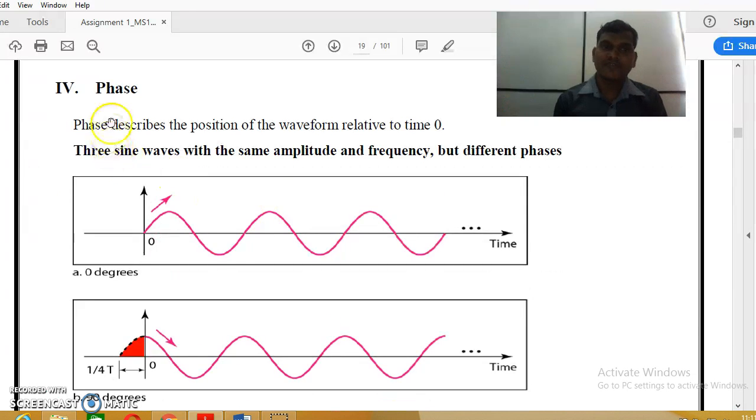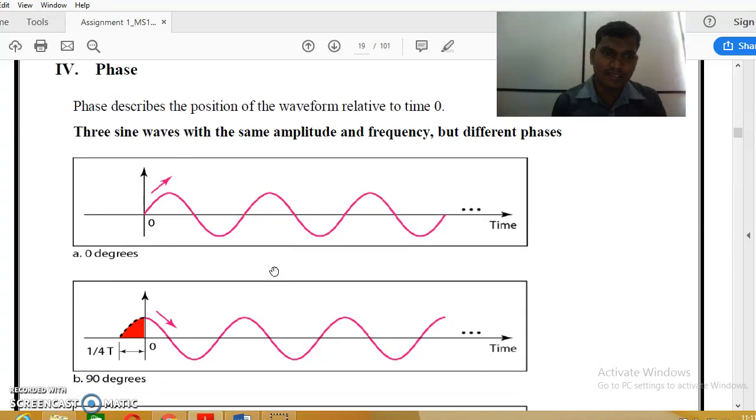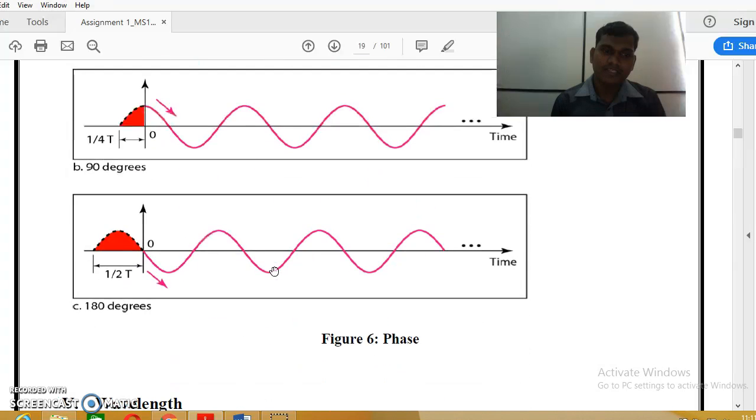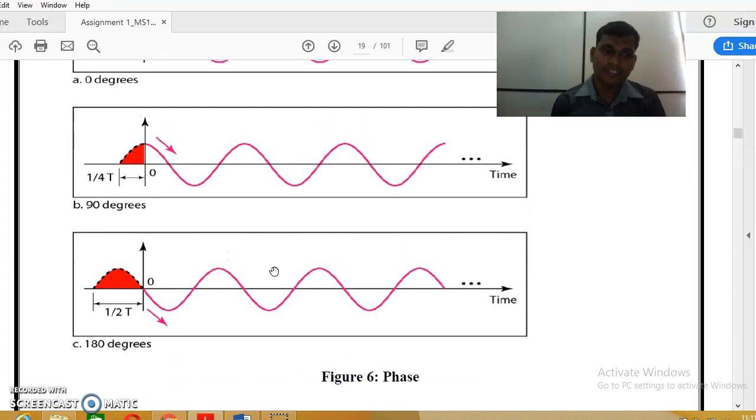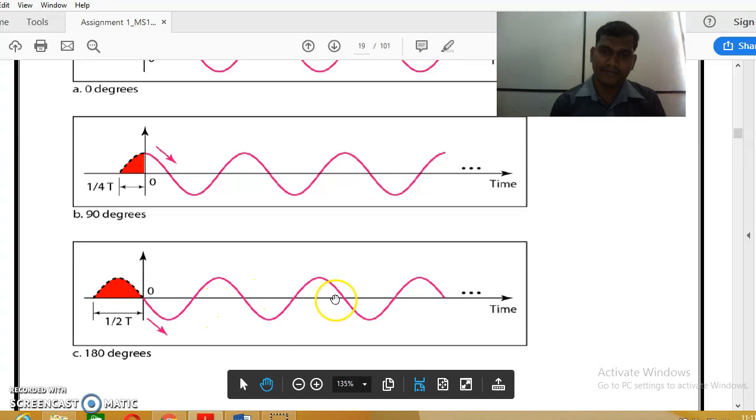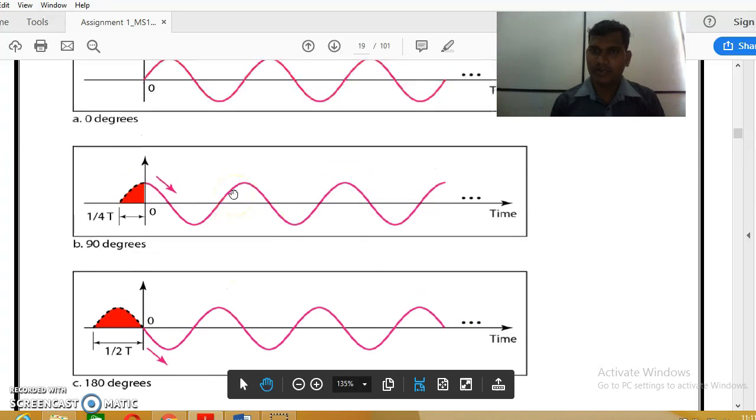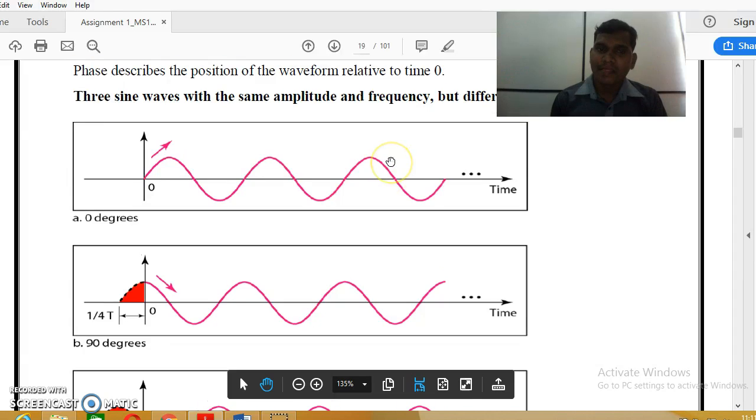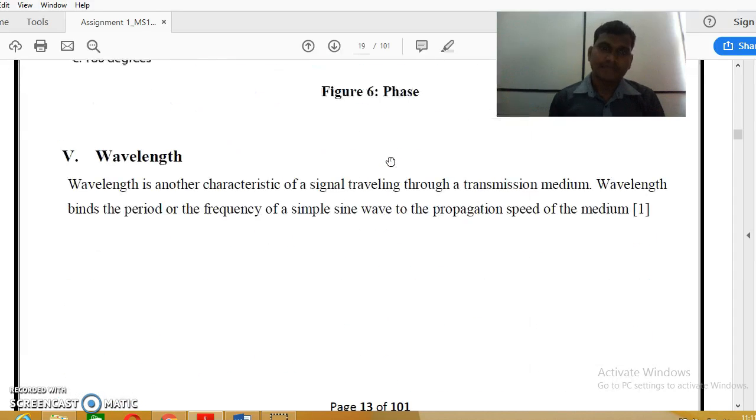The next one is phase. What do you mean by phase? Phase describes the position of the waveform relative to time zero. So phase means it is the position of the waveform. Right now, if you look at this figure, you can see the position of the waveform. Right, this is the phase.